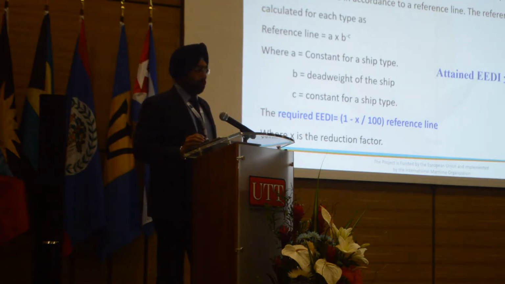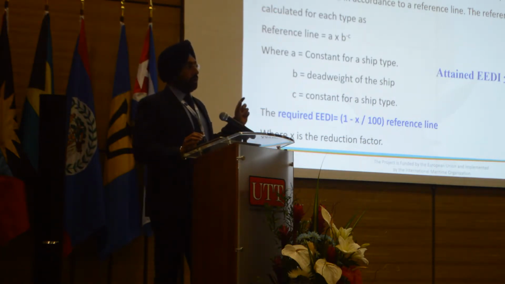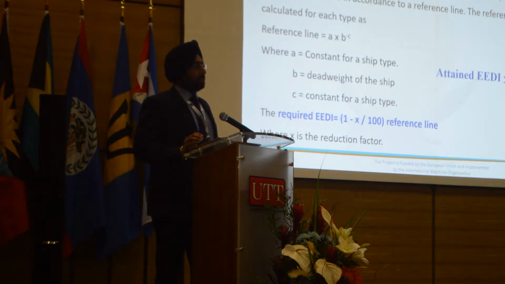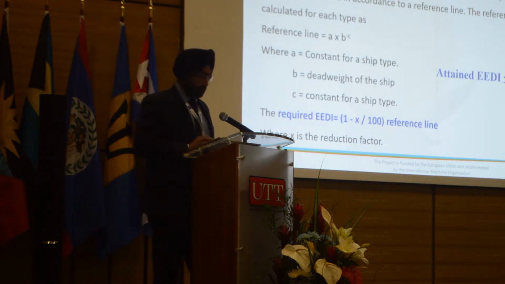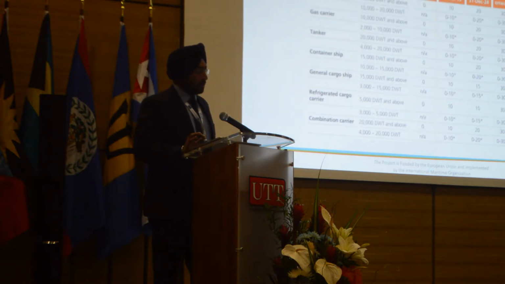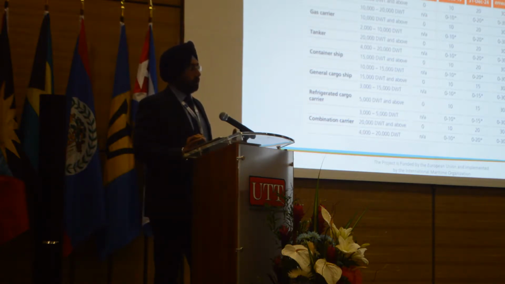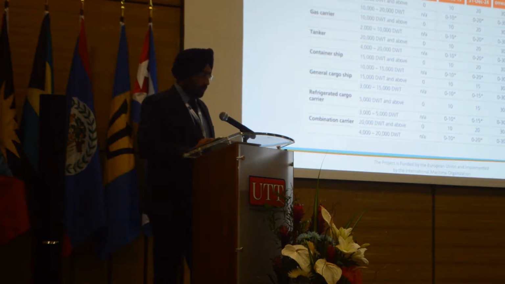We'll briefly have a look into the table from the circular which gives us the reduction factor. So this gives you the attained EEDI, which must be less than the required EEDI. So the required EEDI is clearly given, and it is based on a 3-phase stage, which is reducing. This is the reduction factor table. You can see it's different for different ship types and sizes, and then you can see there phase 0, 1, 2 and 3, as I had mentioned, that there are 3 different phases to it. So this is again used in the calculation when you are calculating your required and attained EEDI.